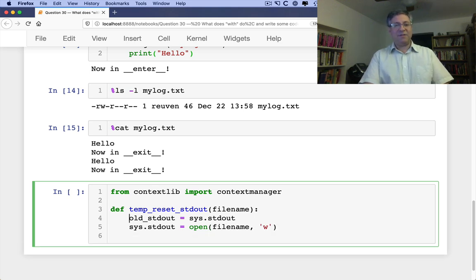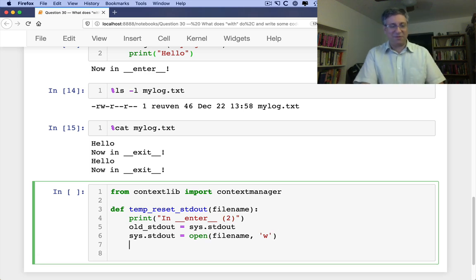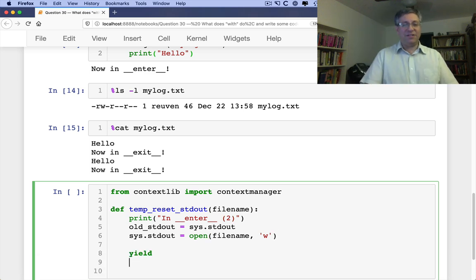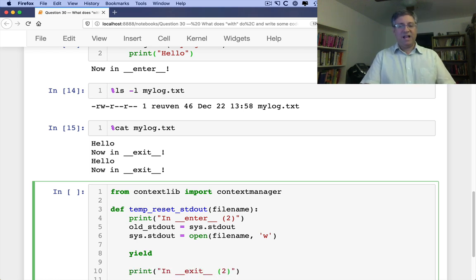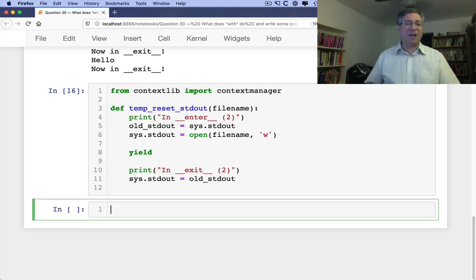I'm going to say print in enter 2, just so we can make a clear distinction between what we did before and now. And then I'm going to say yield. And then I'm going to say print in exit 2. And then we can say sys.stdout equals old_stdout. Okay, well, what's going to happen now? Oh, actually, nothing's going to happen because I didn't use the decorator.